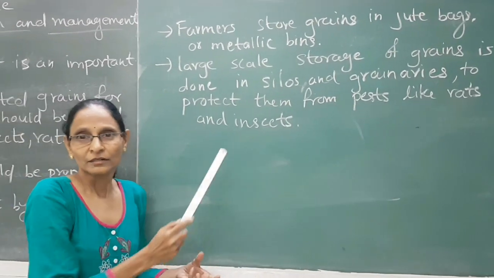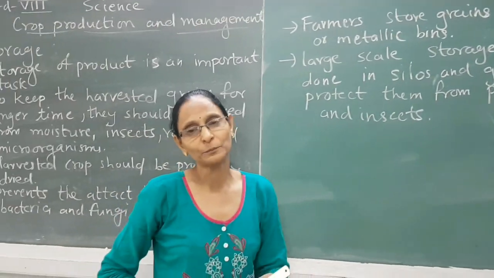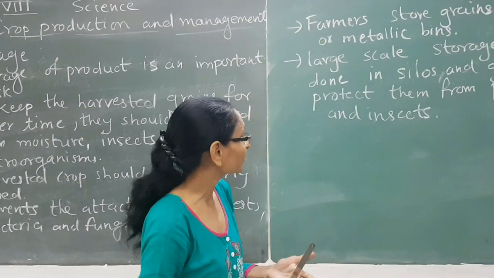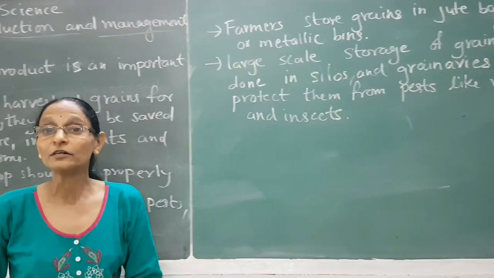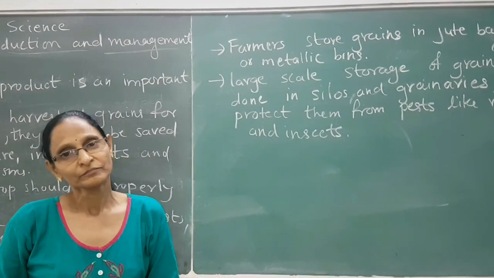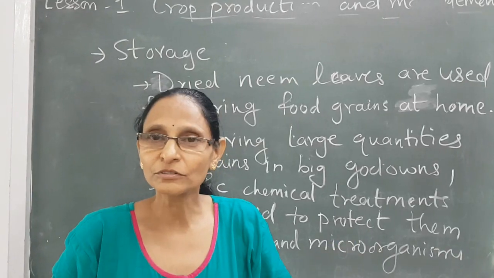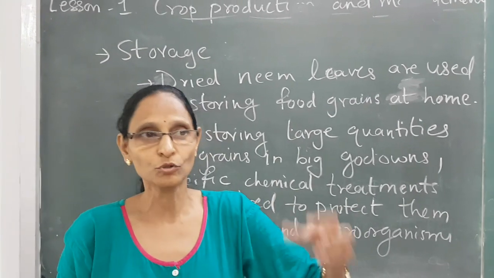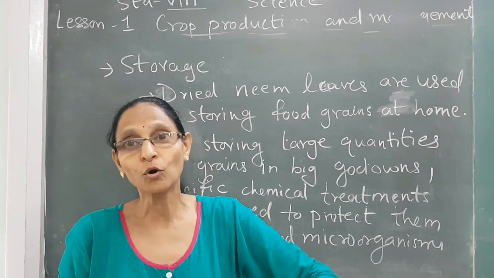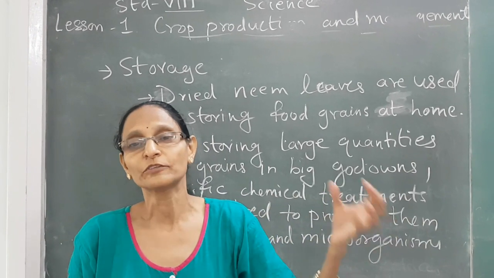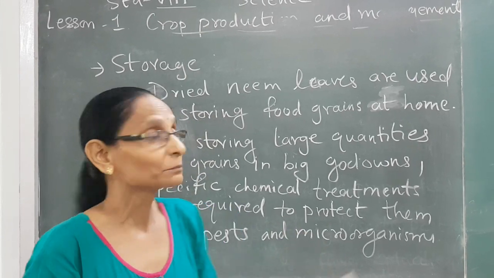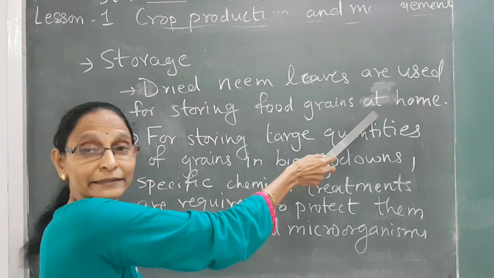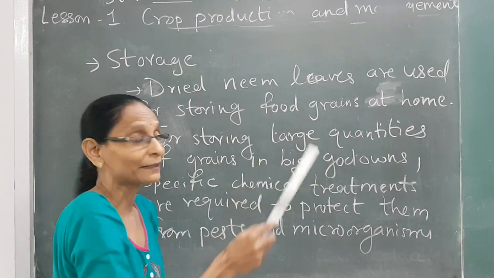So proper storage can prevent the grain from getting damaged. It protects from rats. It protects from different insects, even microorganisms and fungi. So there are also different ways of storing food grains at our home. You might have seen your mother storing different food grains for the whole year. She might be using different methods. The most common method is that dried neem leaves are used for storing food grains at our home. This is the most common method used.